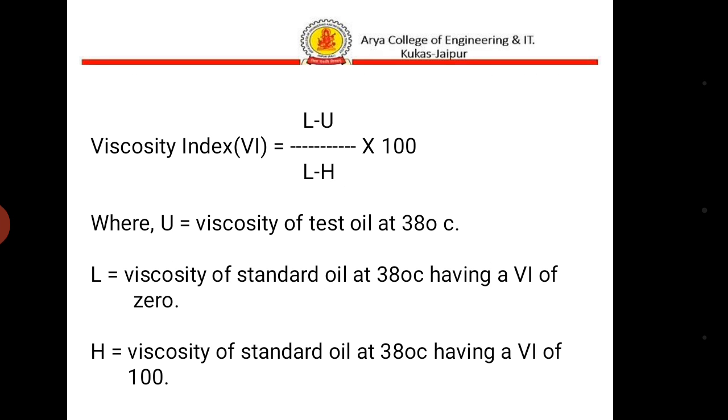Here is the formula of viscosity index. Viscosity index equals L minus U upon L minus H multiplied by 100, where U is the viscosity of the test oil at 38 degree centigrade, L is the viscosity of standard oil at 38 degree centigrade having a viscosity index of 0, and H is the viscosity of standard oil at 38 degree centigrade having a viscosity index of 100.